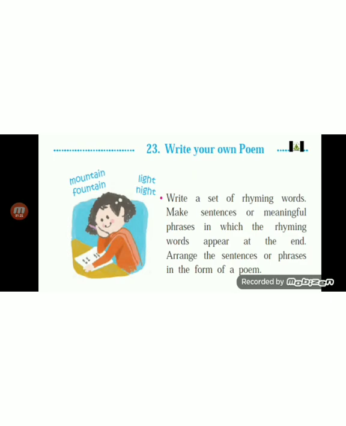In the past, you have learned many poems and many rhyming words. If you have any other rhyming words in your mind, you can make a note of them and start making a meaningful sentence or phrase in which the rhyming words appear at the end. Now, after making meaningful sentences, you can start arranging those sentences or phrases in the form of a poem. This is the first tip.